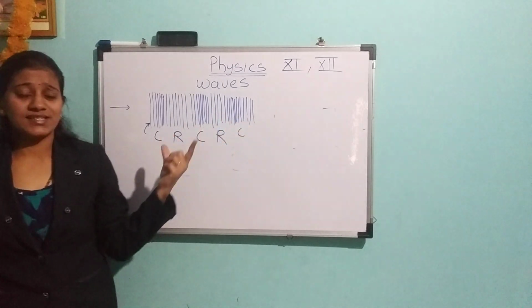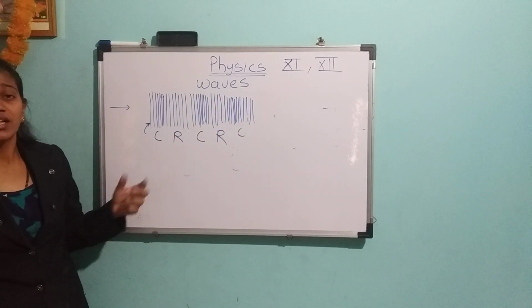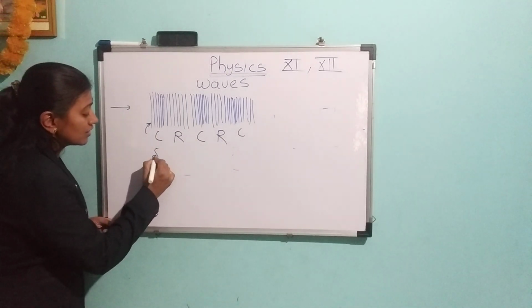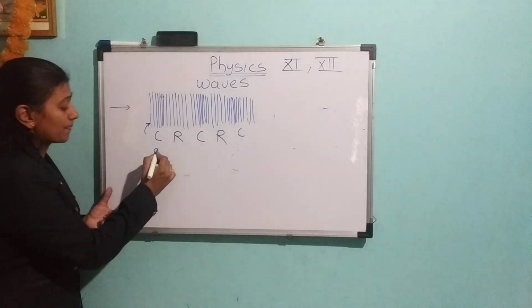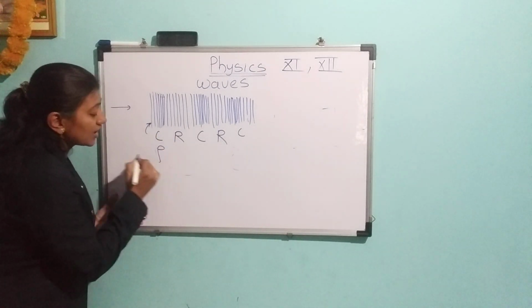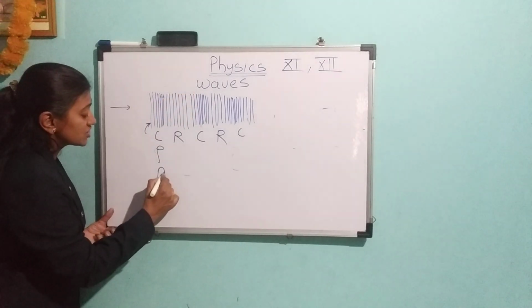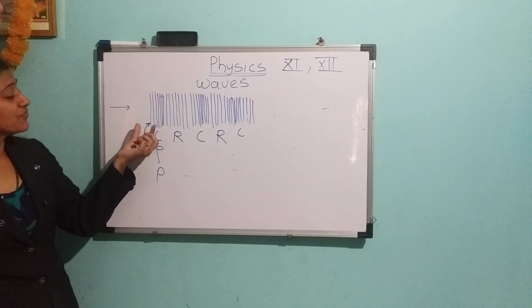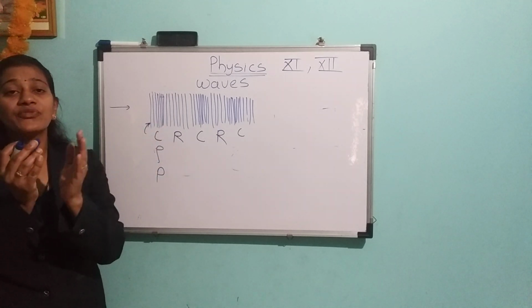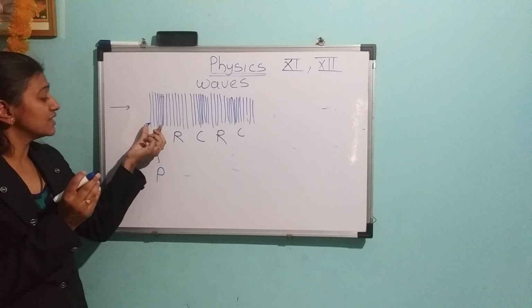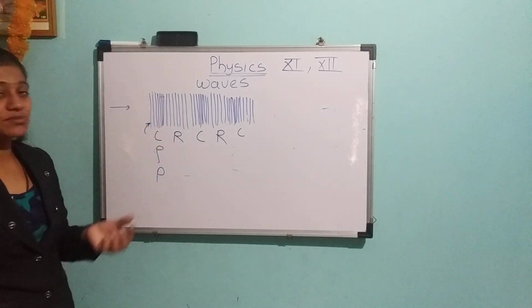Because of this structure of a sound in the air, the density is going to change. For density we can write rho, the density is going to change. This also causes a change in the pressure. That means if we see the compression, the particles are very close to each other. That means in this region we get the maximum density and maximum pressure.